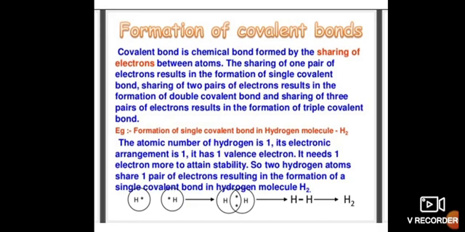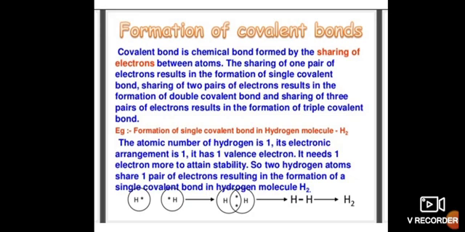It means we can say the formation of covalent bonds takes place by the sharing of electrons, which we can also call mutual sharing of electrons. When the sharing of electrons between two or more atoms involves a single electron, then the bond between them will be a single bond.